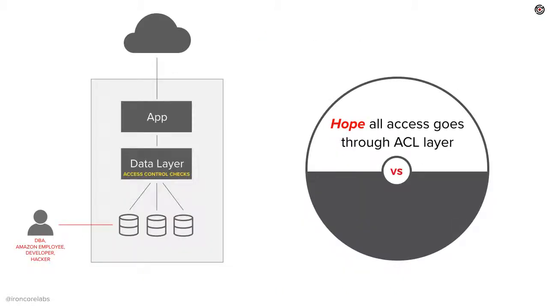Why does this matter? It matters because in the general case of how we control access to data, we basically put access control checks in at the application layer or some data layer or API layer that does that. The trouble is, of course, anyone with access to the database, maybe a database administrator, maybe someone who works for Amazon Web Services, if that's where your stuff is hosted, or a developer or a hacker, all these people can bypass that access control check and get direct access to that data in the database. So in the classic scheme of how we do things, we really hope all the access goes to the access control layer. We hope no one writes code that bypasses it.